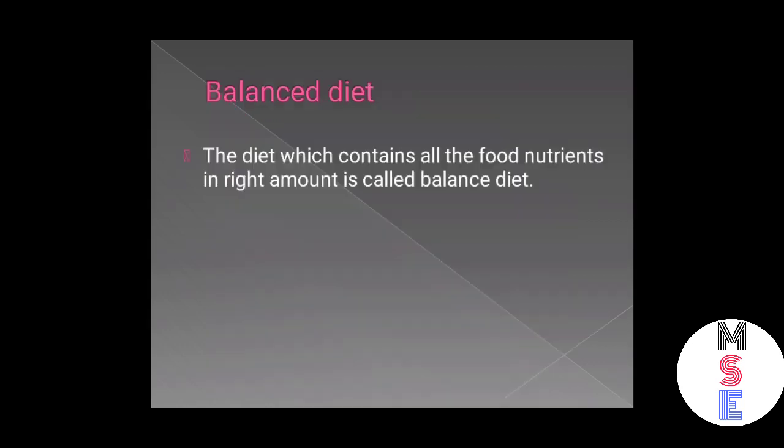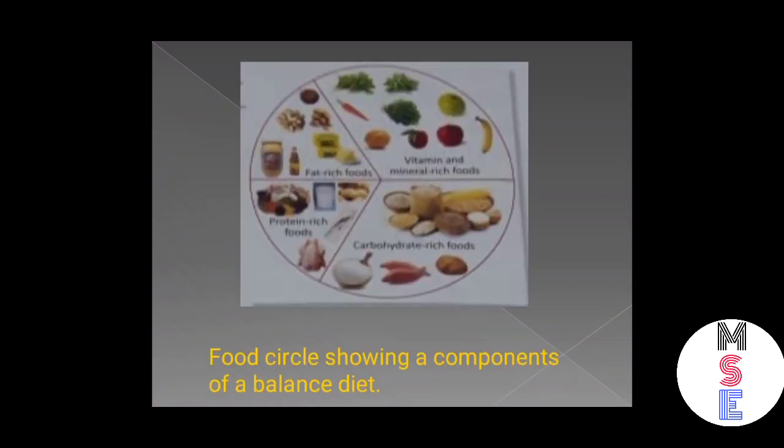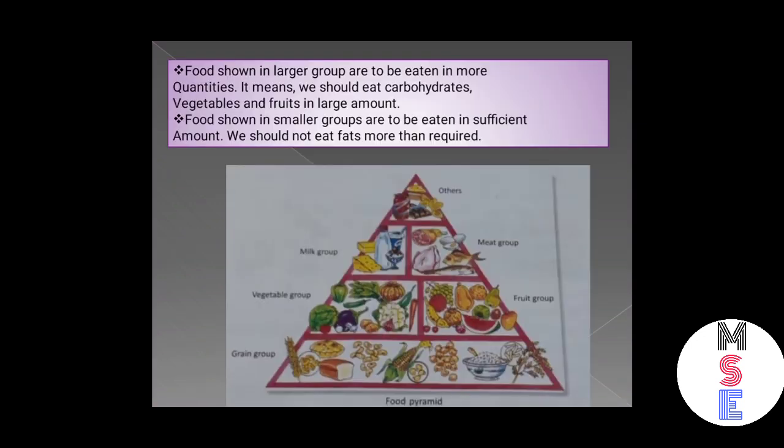Now, balanced diet. So, what is balanced diet? Too much or too little food is not good for our health. Food rich in only one nutrient, such as carbohydrates or fats or vitamins, is also not a healthy choice. So, our body needs all the nutrients in the right amount to be healthy and strong. So a diet that contains all the nutrients in the right amount is called balanced diet. Here is a food circle which is showing the components of a balanced diet.